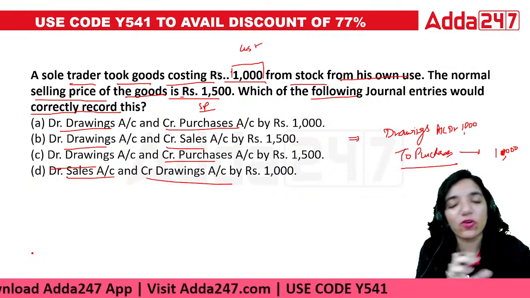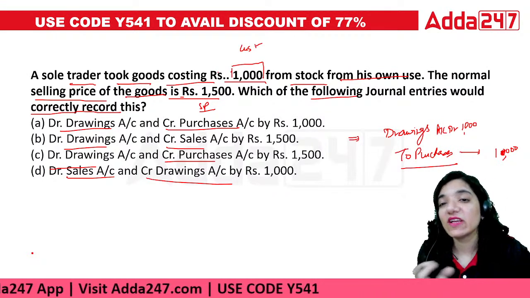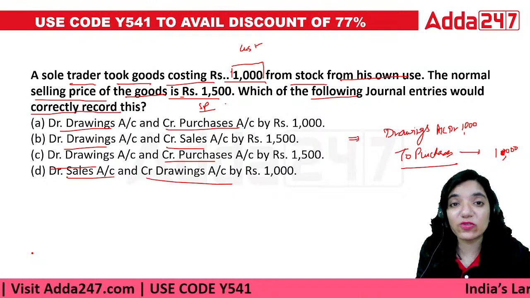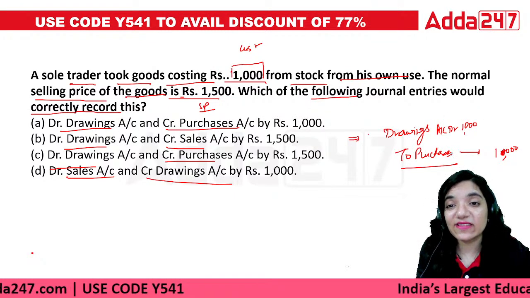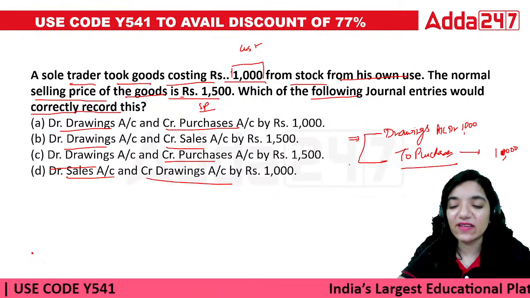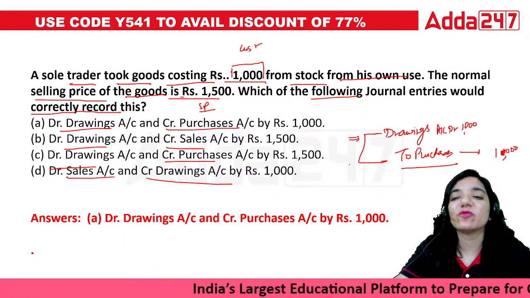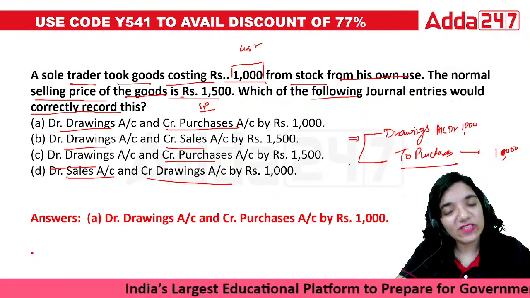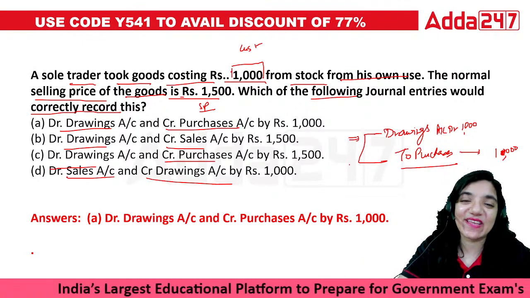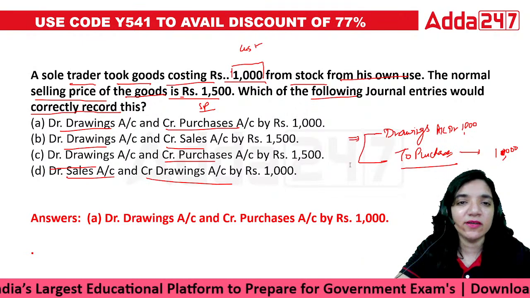Now, see, if you had goods of rupees 1000 and you're not able to sell them, you just record that 1000 of goods that you couldn't sell, nothing else, right? So in this case, the correct answer would be drawings to purchases worth rupees 1000. We have got drawings and we are losing purchases because of that. So it would be credited.